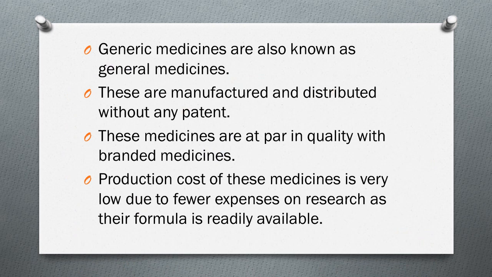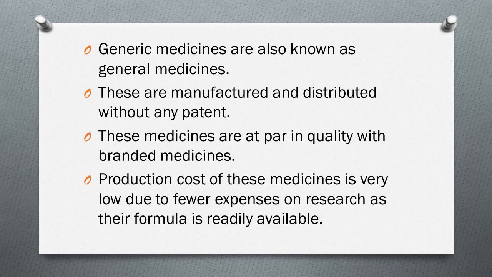Generic medicines. Generic medicines are also known as general medicines. These are manufactured and distributed without any patent. These medicines are at par in quality with branded medicines. Production cost of these medicines is very low due to fewer expenses on research, as their formula is readily available. Now students, see.